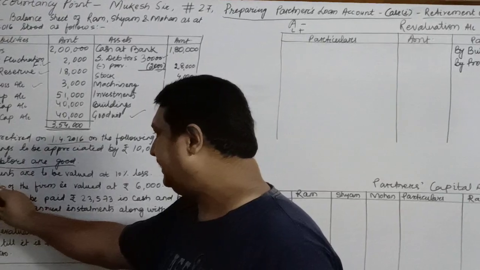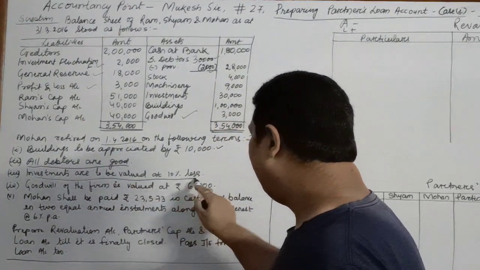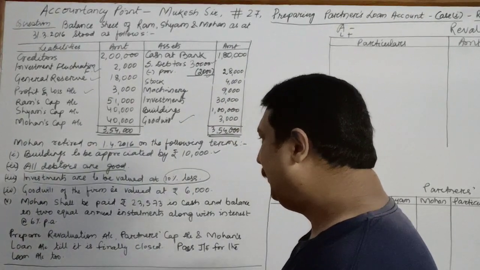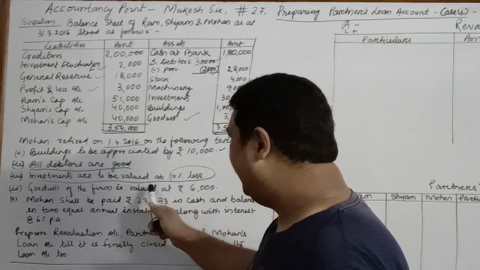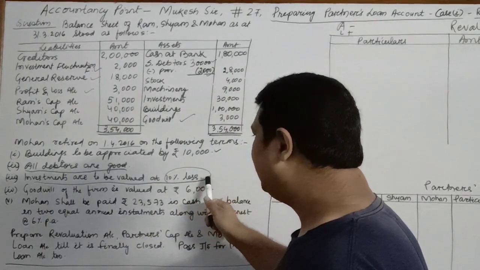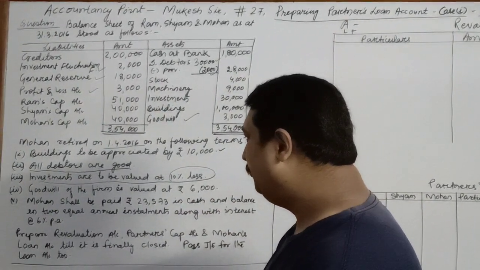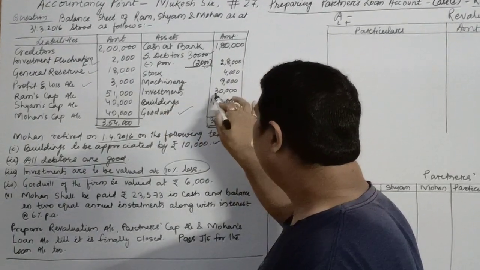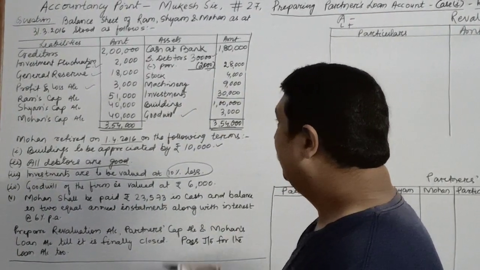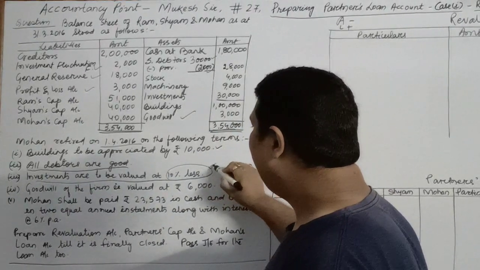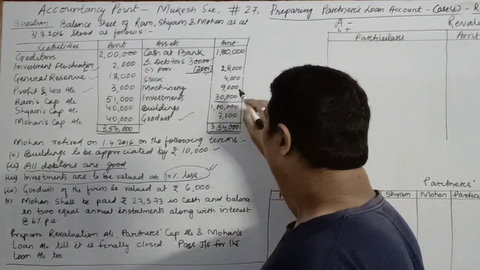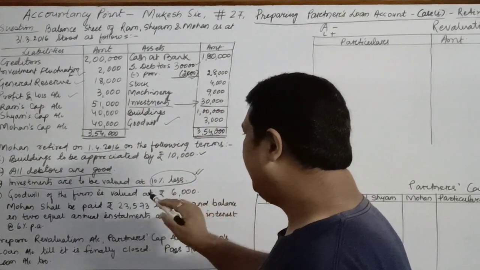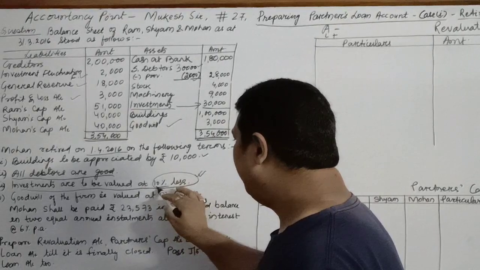After this the question says investments are to be valued at 10% less. Children, since the question tells you that investments are to be valued at 10% less, what is the amount of investment? It is 30,000. Once again I repeat, investment is of rupees 30,000 and it is to be valued at 10% less.